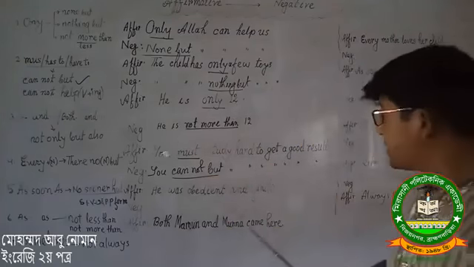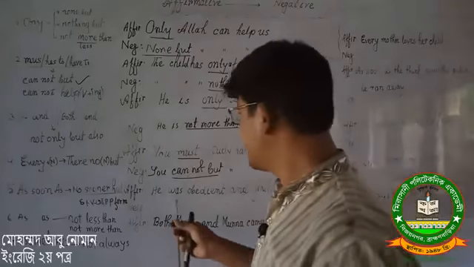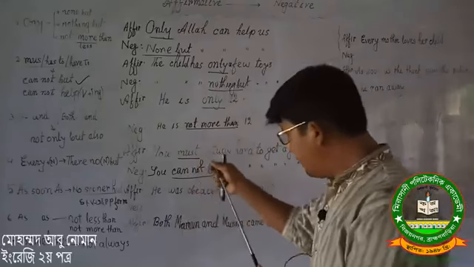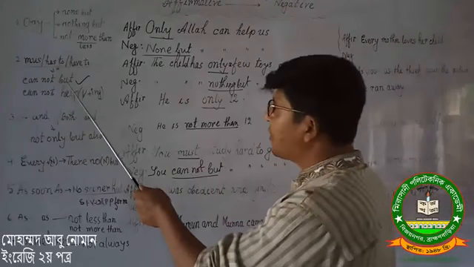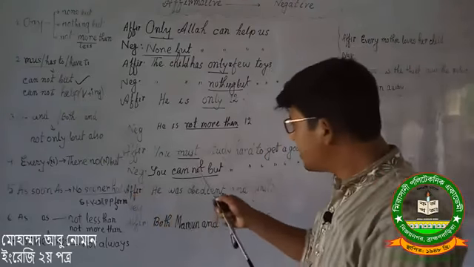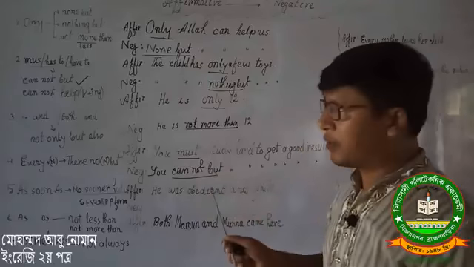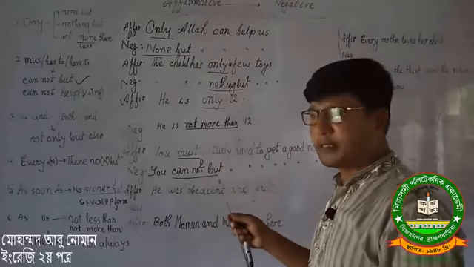I don't write it because our time is limited. So you will remember, if you found must or has to, have to, you may turn this word into cannot but or cannot help. Here I have written cannot but.